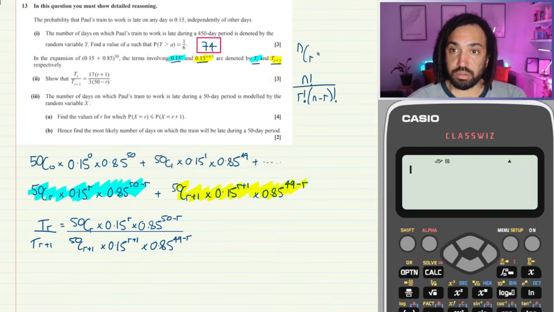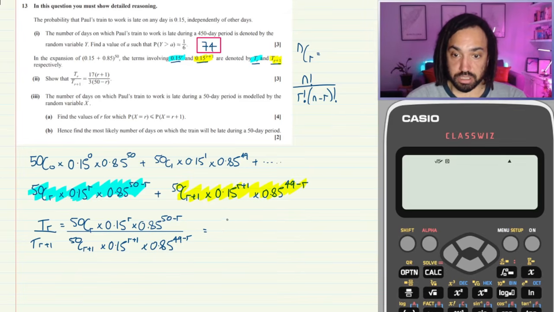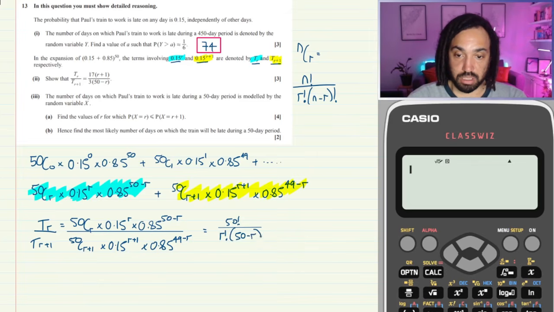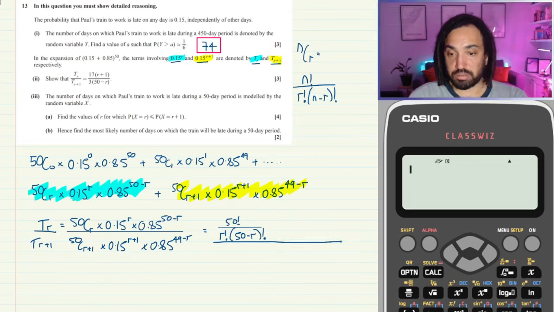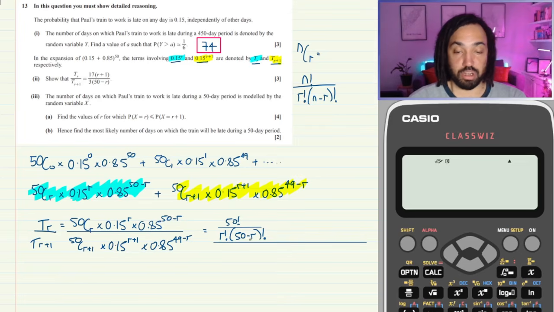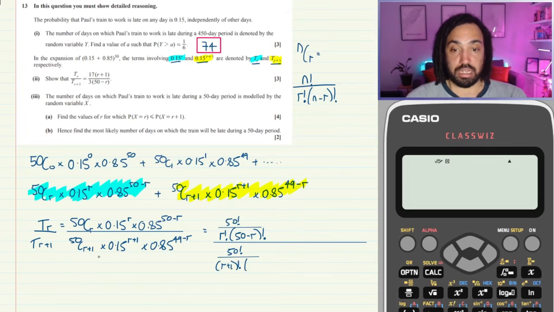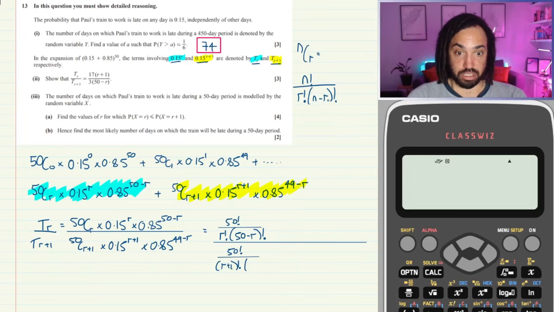Okay, so let's include these, this formula for the choose function. So this will be 50 factorial over r factorial, n minus r is 50 minus r factorial. And then on the bottom, we've got 50 choose r plus 1. So that's 50 factorial over r plus 1 factorial. And if we then do n minus r plus 1, that will be 59 minus r factorial.